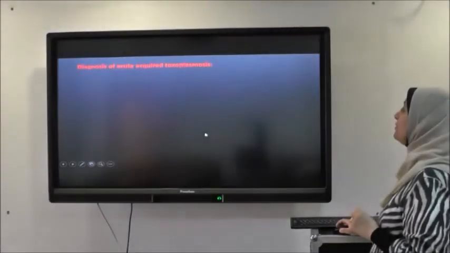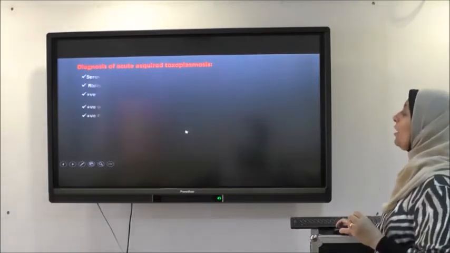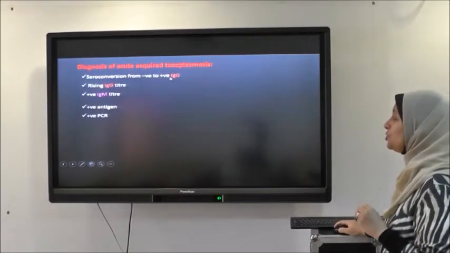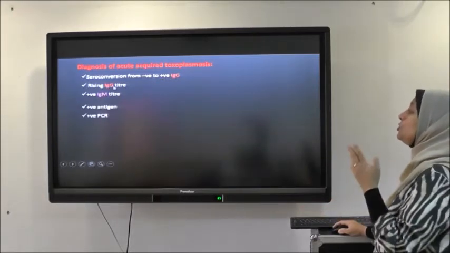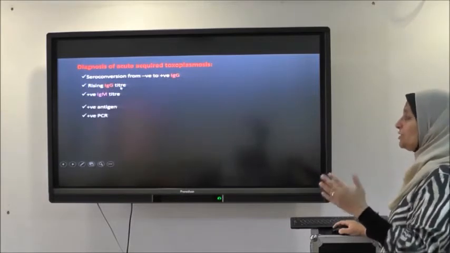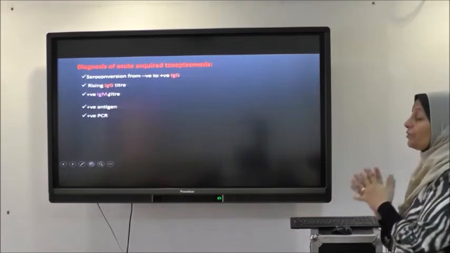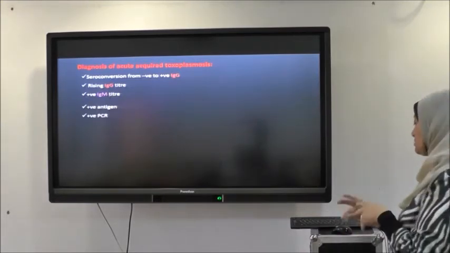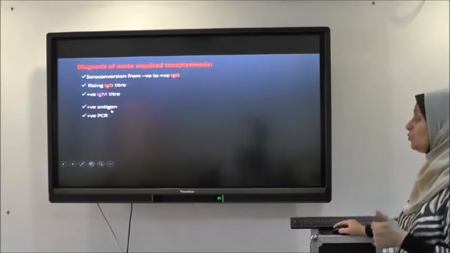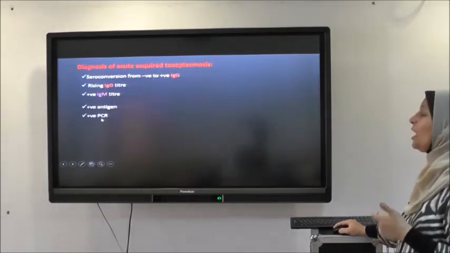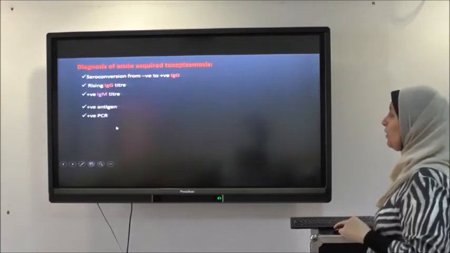So we have a very important question: how to diagnose a patient with acute acquired toxoplasmosis. By depending on seroconversion of IgG from negative to positive, or a rising titer of the IgG, from low titer to higher, or the presence of positive IgM. These are the three important criteria for diagnosis of acute acquired toxoplasmosis. Another one is detection of antigen, which is present only in acute infection and is very helpful. Also DNA of the parasite by PCR, if positive, indicates acute infection.